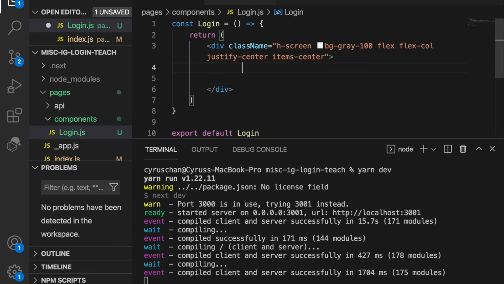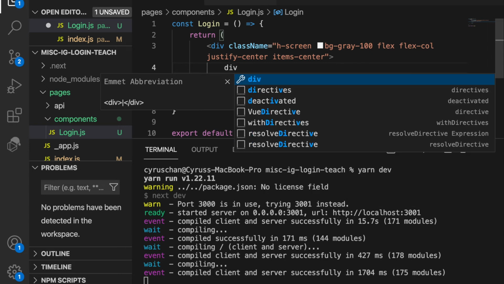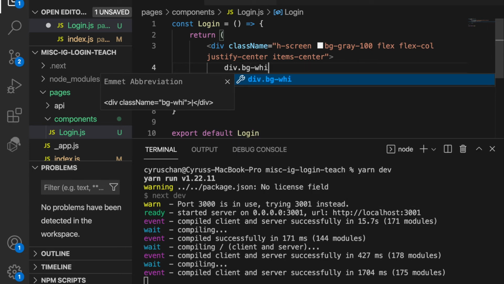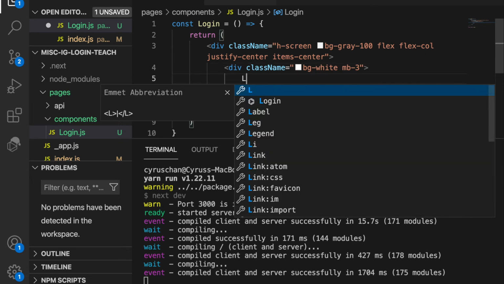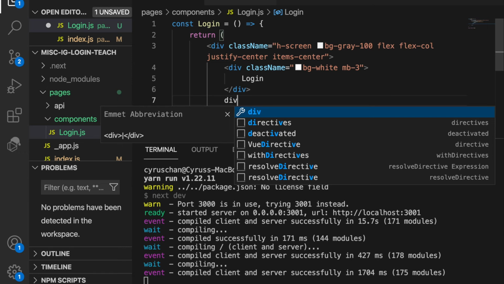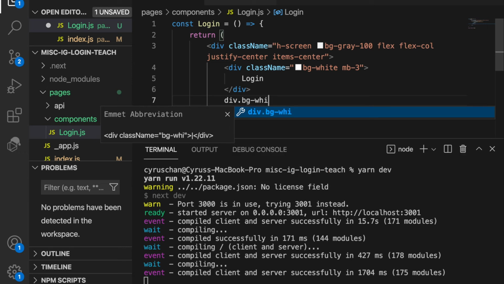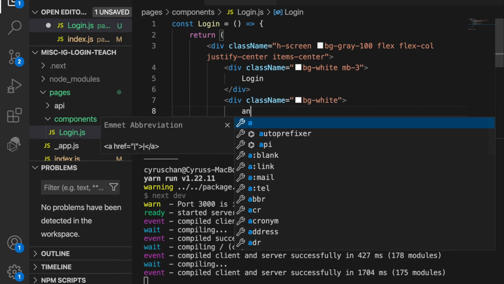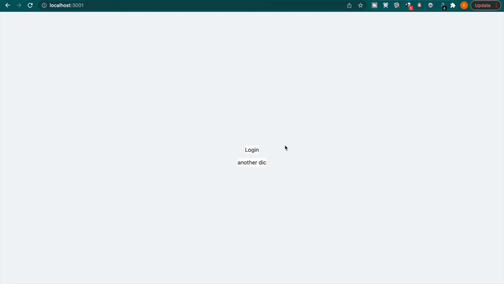So first we create a div with background color white and margin bottom 3, and then we type Login here. And then for the second one we do the same with background color white, and we just type another div. So now you can see the two divs aligned vertically centered.